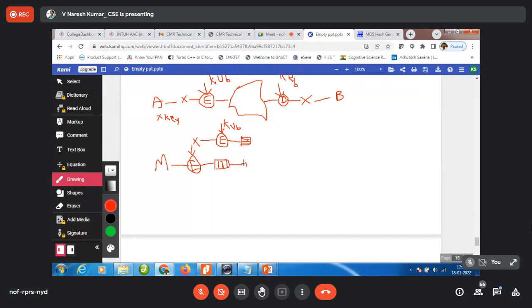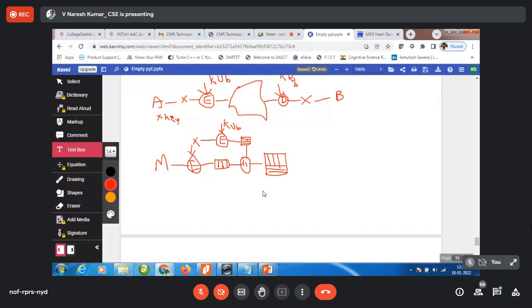So I am going to get two parts. I have kept it in one. One is this, an encrypted one. One is this, another encrypted one.